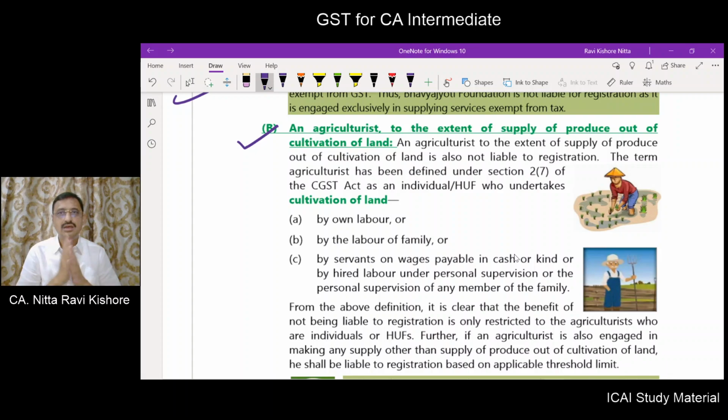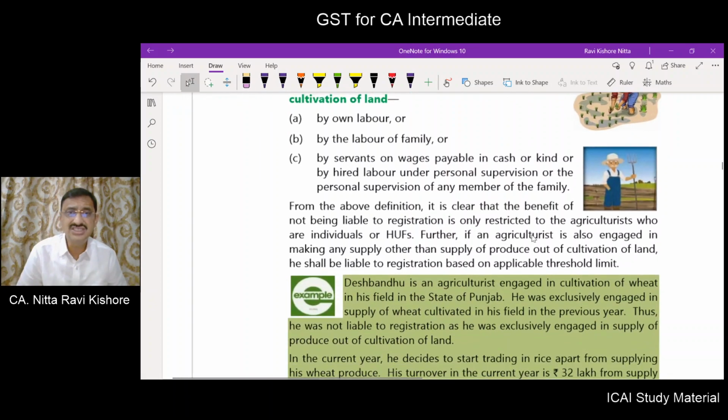Now, the term agriculturist is defined under section 2 subsection 7 of the Act. It means an individual or an HUF who undertakes cultivation of land by own labor or labor of family, or by servants on wages payable in cash or kind, or by hired labor under personal supervision or the personal supervision of any member of the family. Now, this exemption from registration is restricted only to individuals or HUFs.